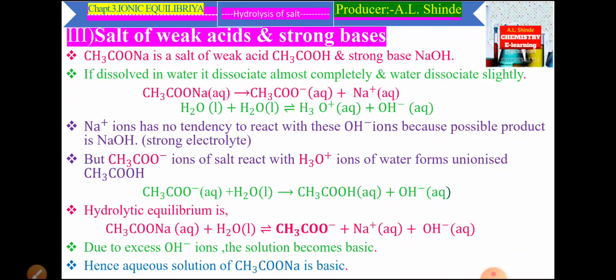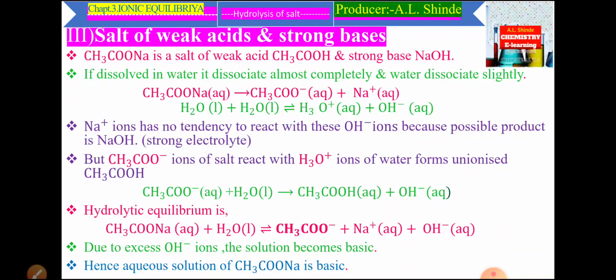First, the salt sodium acetate, having formula CH3COONa aqueous, that means in water, dissociates almost completely into CH3COO minus, that is acetate ions in water, plus sodium positive ion in water.